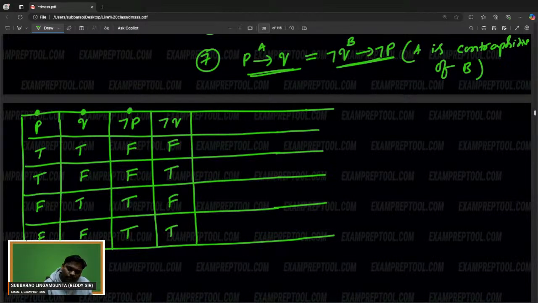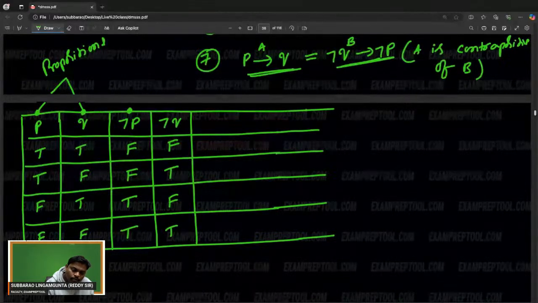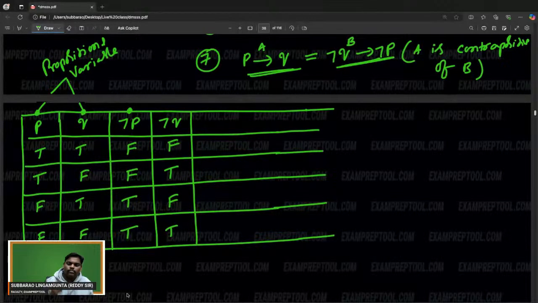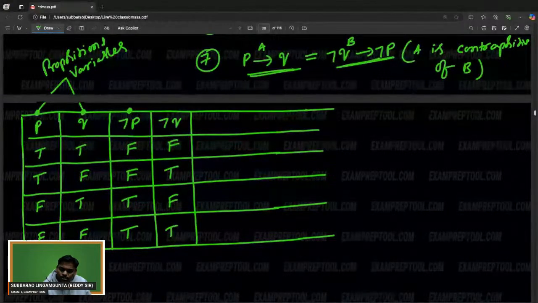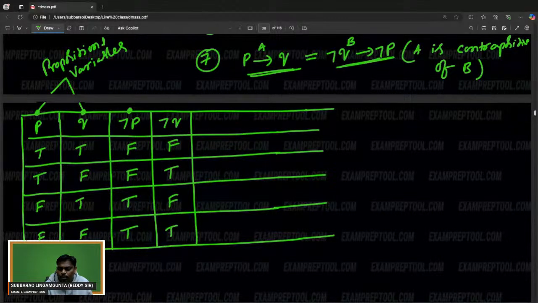So let me write this now. It may be useful at some point of time. Propositional variable or proposition. Or simply you can write propositions. Propositional variables versus propositional formulas.